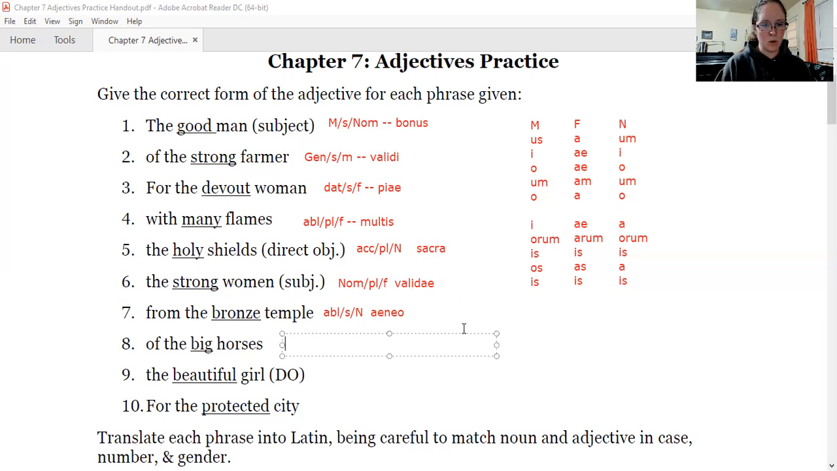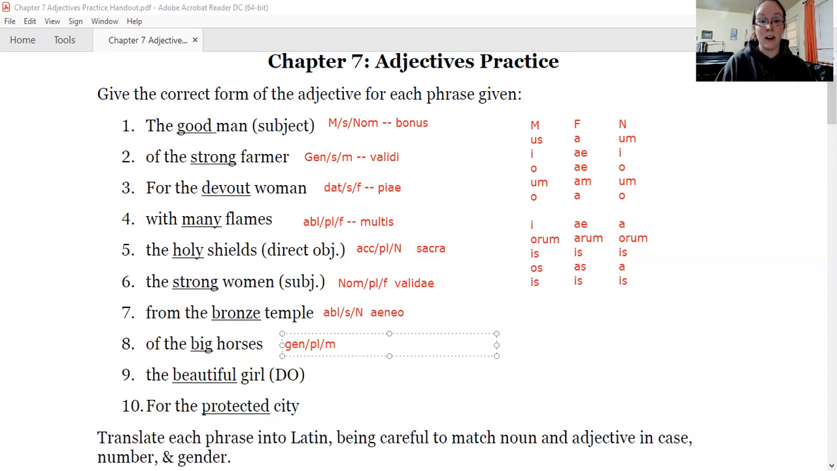Okay. Of the big horses, of the signifies what case? Of is possessive, so we're looking at the genitive case. Horses, singular or plural? Plural. Gender of horse, know your vocab. Equus, equi, ends in us, that means it is masculine. So, genitive, plural, masculine.